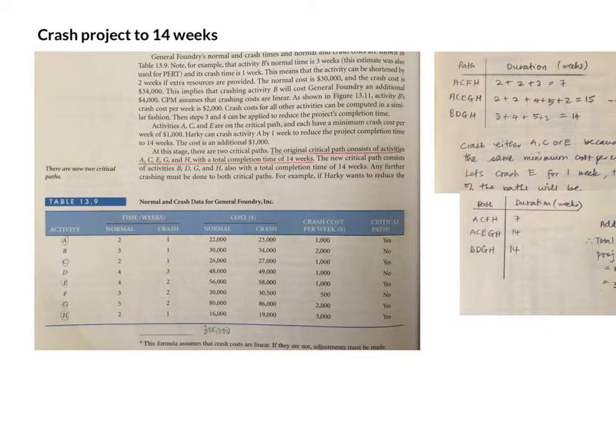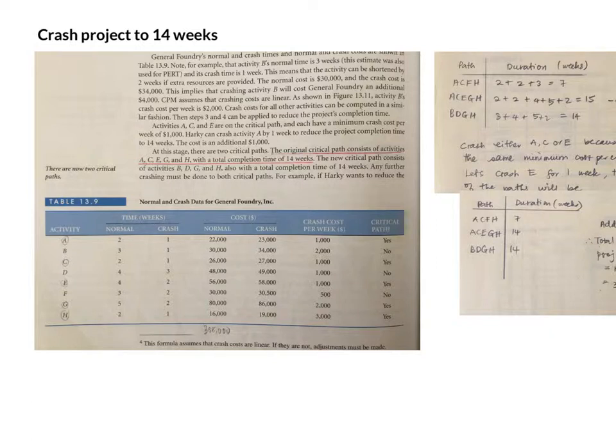Same thing with B. Normally it can be completed in 3 weeks, but it can be shortened to only 1 week. Okay, so similarly for the rest. Now these are the costs. Normally it will take 22,000 to complete A in 2 weeks. But to complete A in 1 week, it will take 23,000.